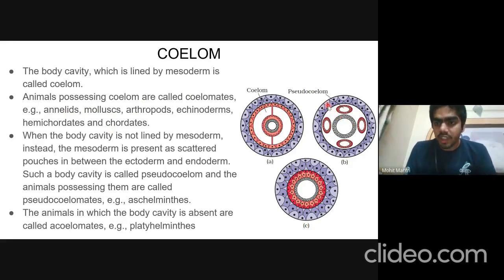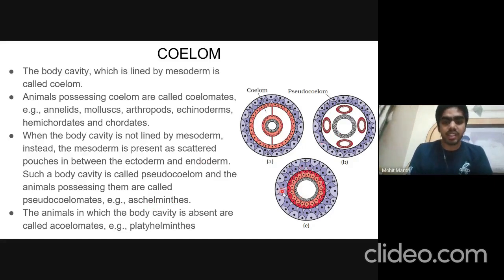And when the body cavity is not lined by mesoderm, such as in this case, where the body cavity is present between ectoderm and endoderm, but the mesoderm is present as scattered pouches between them, then such a body cavity is known as pseudocoelom. And aschelminths are the phylum of animals which have pseudocoelom.